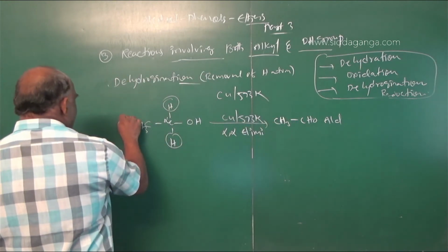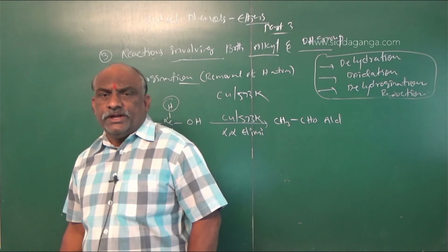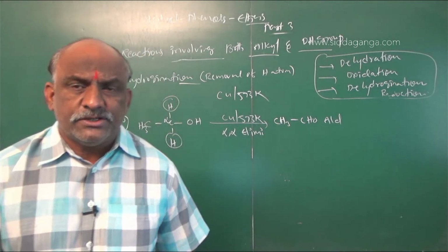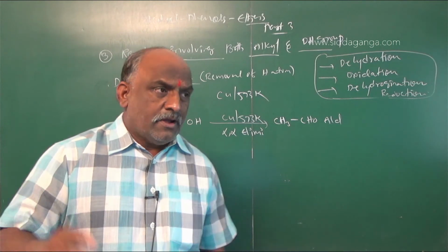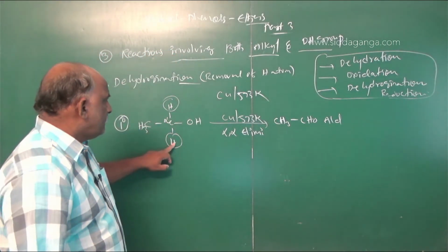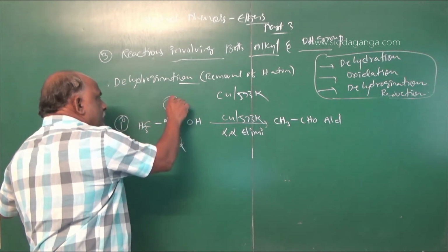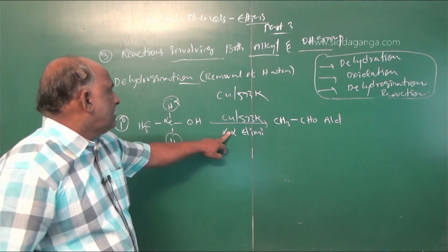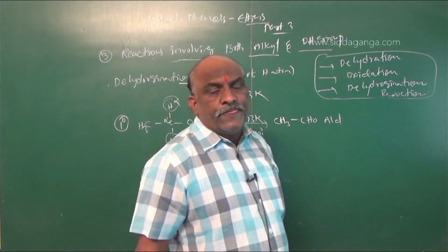So it is a primary alcohol. Primary alcohol undergoes dehydrogenation. Dehydrogenation means removal of hydrogens. Removal of hydrogen from which carbon? The alpha carbon. This is alpha-alpha elimination because this is an alpha hydrogen and this is also an alpha hydrogen. So this elimination is called alpha-alpha elimination. What remains is CH3CHO, which is nothing but an aldehyde.